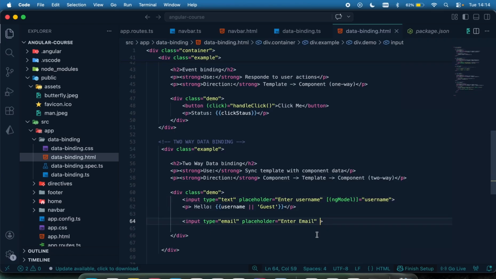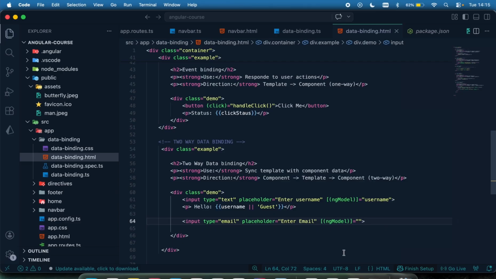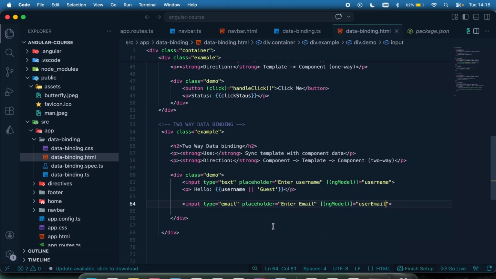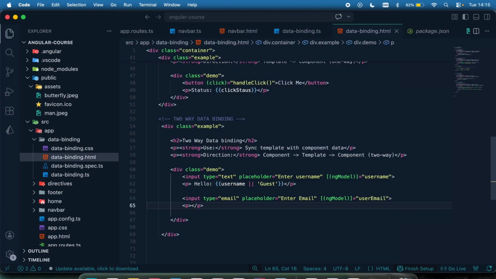Yeah, so to do that, you do your square bracket, and within your square bracket, you do your parentheses, and then you say ngModel, and then after that you say equal to the variable which you want to hold the value you are typing in. And in that case, that's going to be our user email, like so. Okay, so that's it. Again, I may want to print this out by saying p and email.